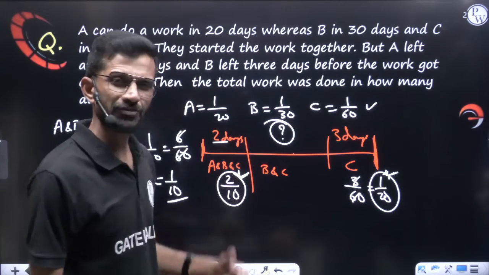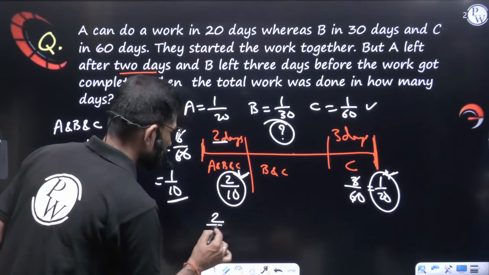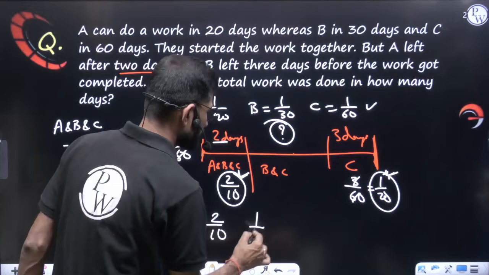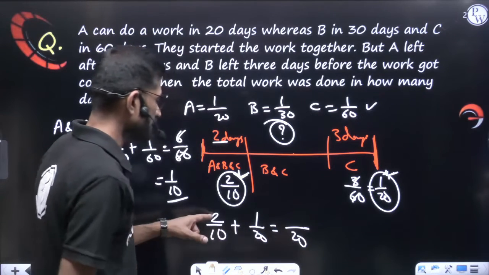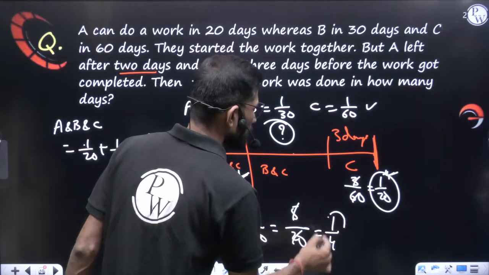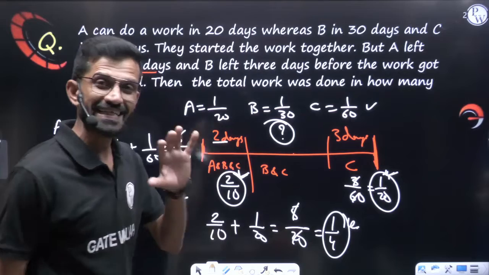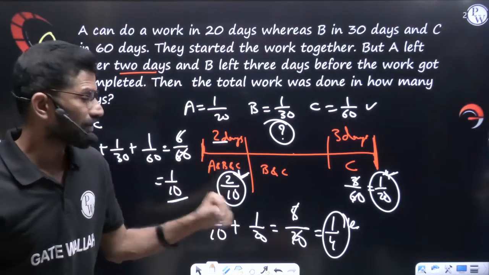Now let's see how much work is completed in first 2 days and last 3 days. First 2 days 2 by 10 of the work was done. Last 3 days 1 by 20 of the work was done. Both if we add, LCM comes 20 and numerator comes 4 plus 1, that is 5. 5 by 20 means you will get 1 by 4. So 1/4 work is already completed in these 5 days.